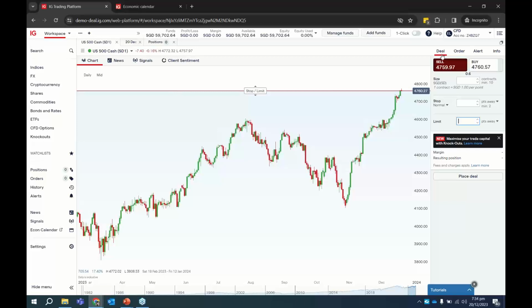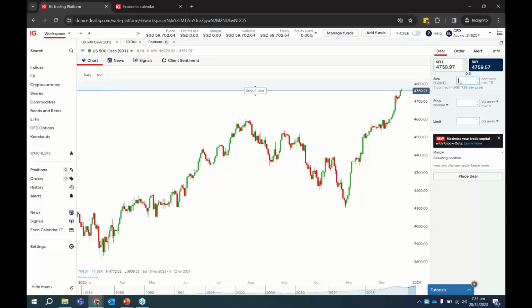Okay, so market order means that you're not waiting in a queue to enter a buy. You don't have a specific buy price. You're looking to enter the trade immediately. Whatever the market is quoting right now, for example, quoting 4760 to buy, 4759 to sell. If you are looking to buy right now, this is the price you are buying into if you are using the deal tab. The benefit of using the deal tab is that you don't have to wait. Immediately, if you want to buy right now, it will execute the trade for you. It's a market order.